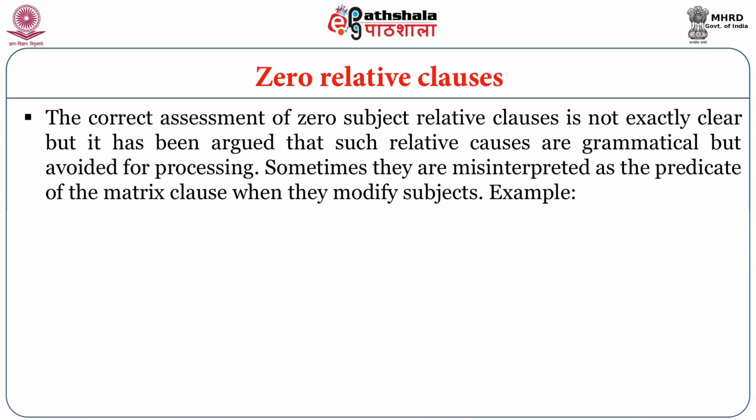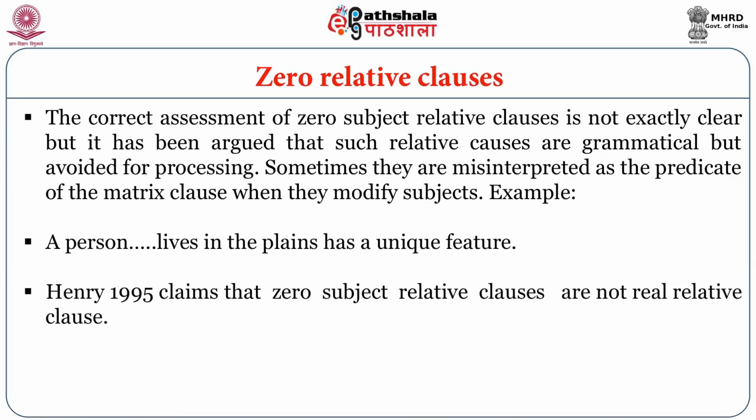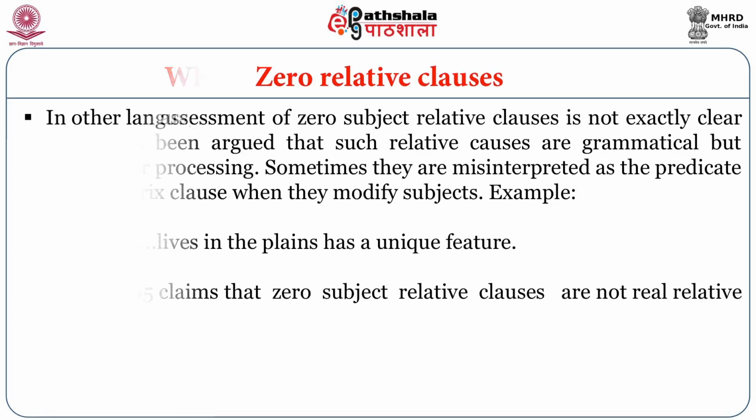The correct assessment of zero subject relative clauses is not exactly clear, but it has been argued that such relative clauses are grammatical but avoided for processing reasons. Sometimes they are misinterpreted as the predicate of the matrix clause when they modify subjects. For example, a person lives in the plains has a unique feature. Henry in 1995 claims that zero subject relative clauses are not real relative clauses.